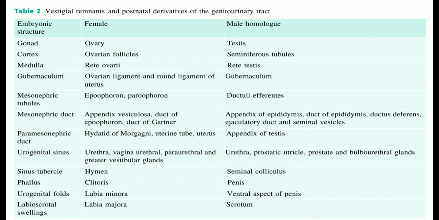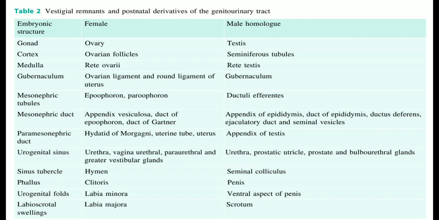Those homologous structures are vestigial remnants in either or both male or female. Cortex in female gives ovarian follicles, and in the male seminiferous tubules. Medulla in female results in rete ovarii, and in the male results in rete testis.